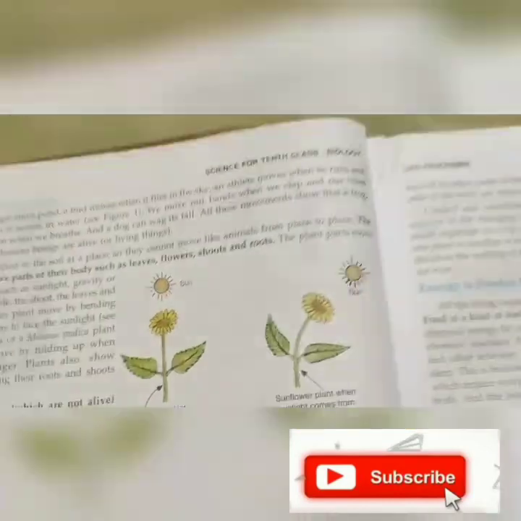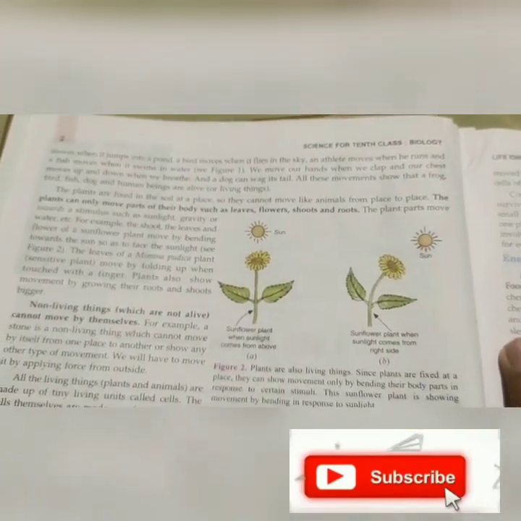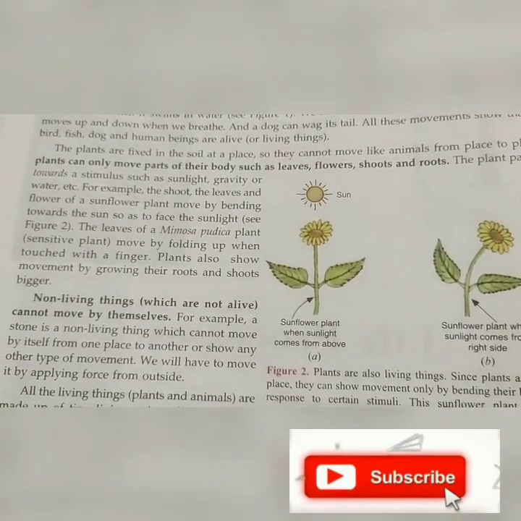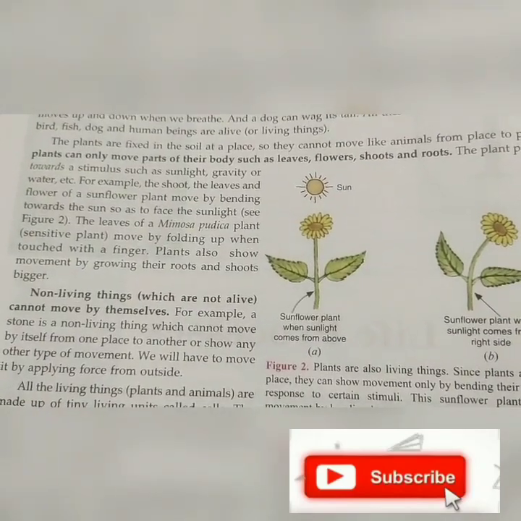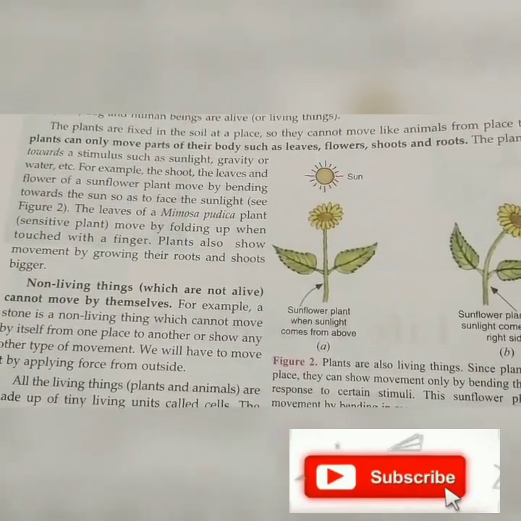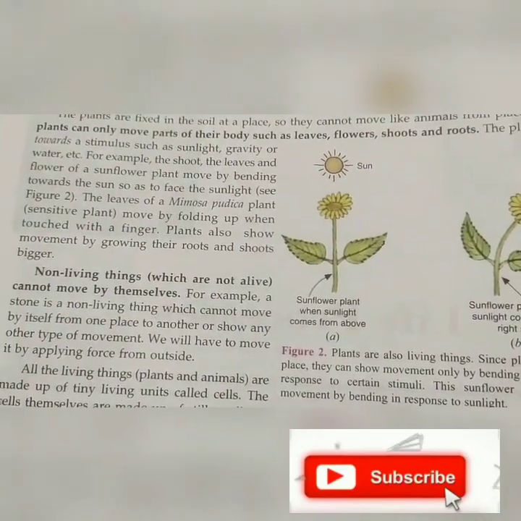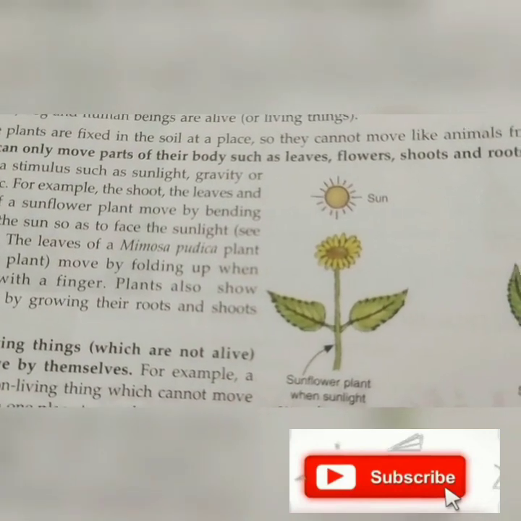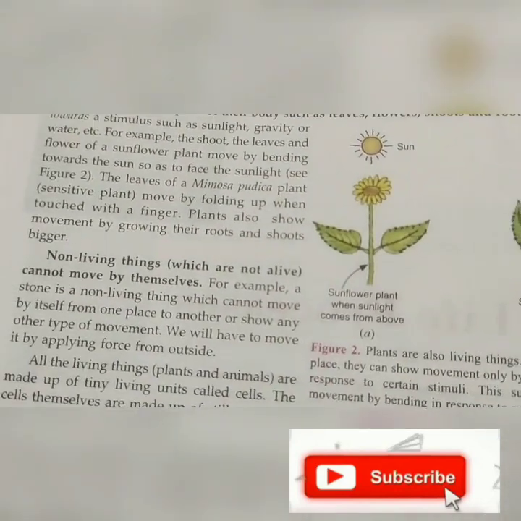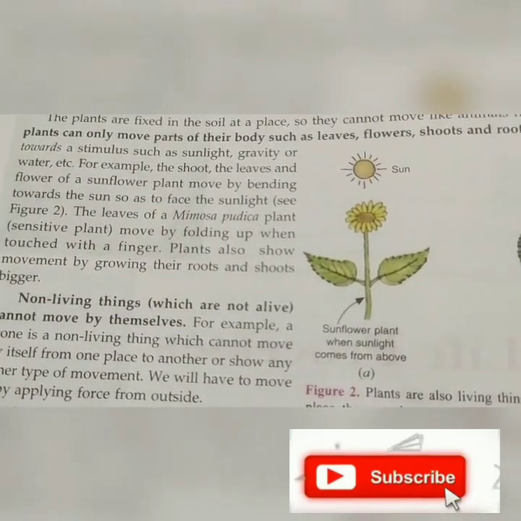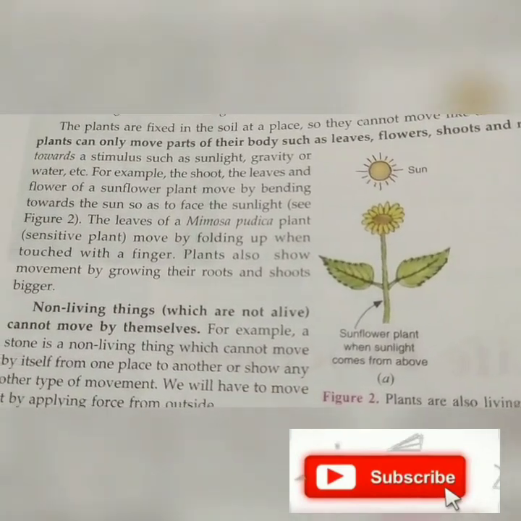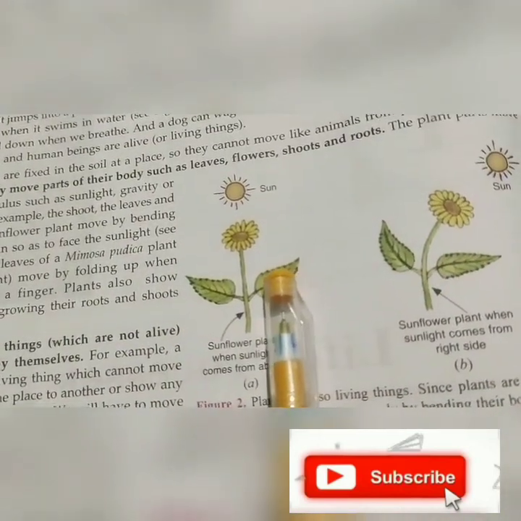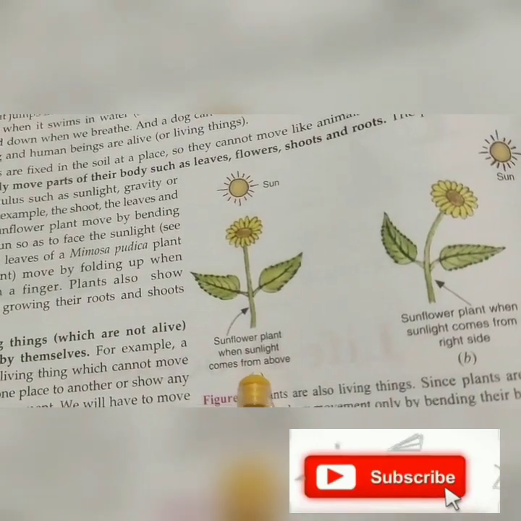The plant parts move towards a stimulus such as sunlight, gravity or water. Example: the shoots and the leaves turn towards the sun so as to face the sunlight. The leaves of Mimosa pudica plant, the sensitive plant, move where the sun direction comes. See here, you can see nicely that it moves toward the sun direction.